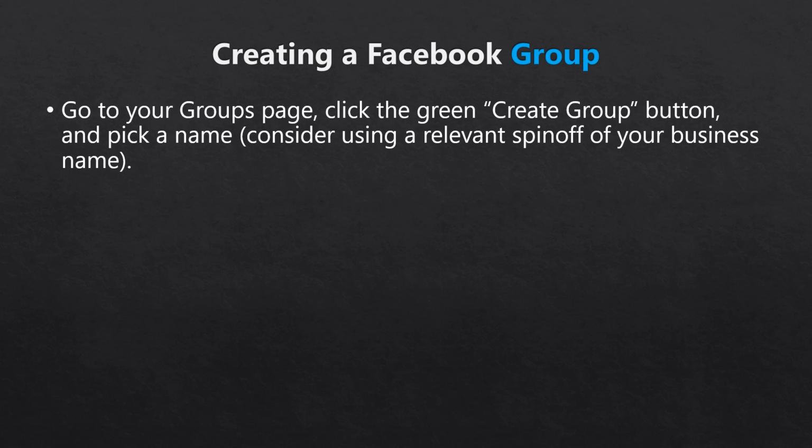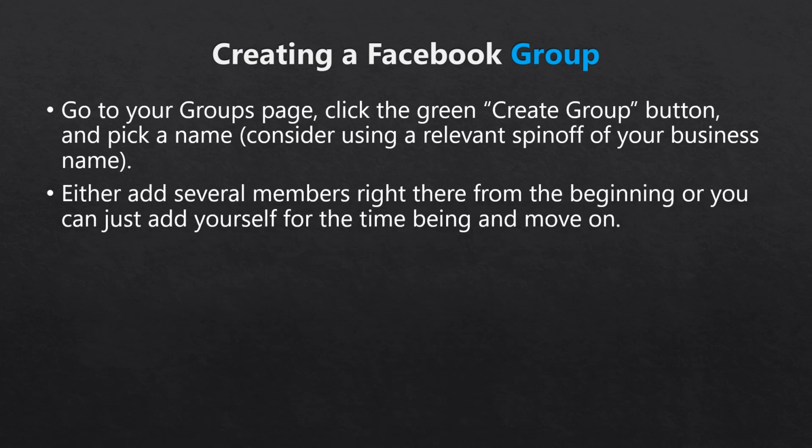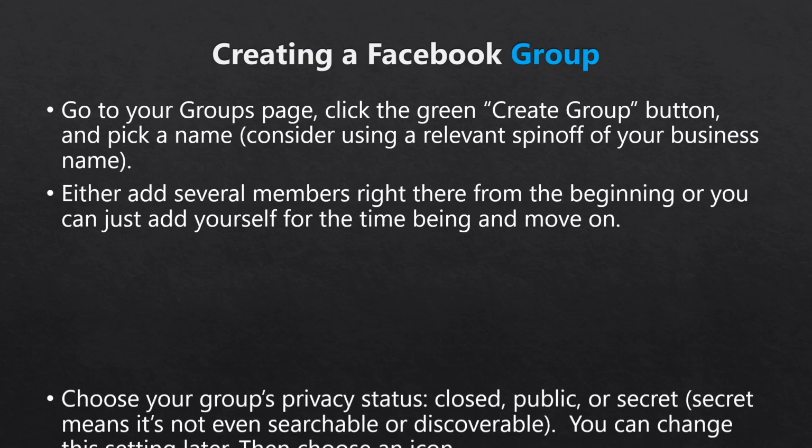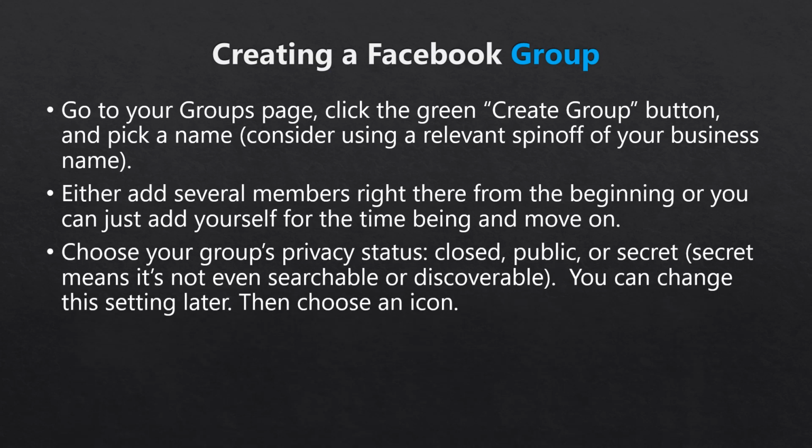Each group needs to start out with at least one member. So you can either add several members right there from the beginning, or you can just add yourself for the time being and move on. The final selection is your group's privacy status: closed, public, or secret. Secret means it's not even searchable or discoverable. You can change this setting later, so don't worry about it too much right now. After you hit submit, you'll need to choose an icon for your group. Just pick whatever seems most relevant.